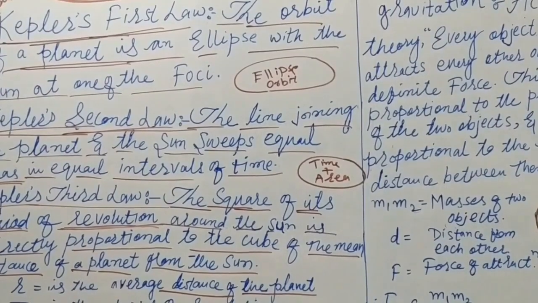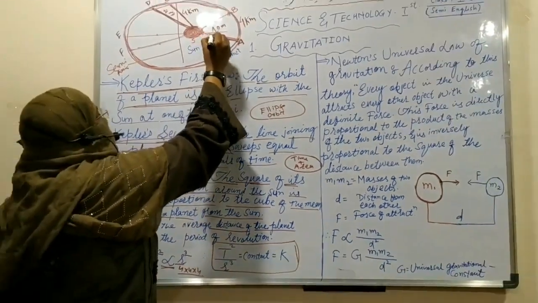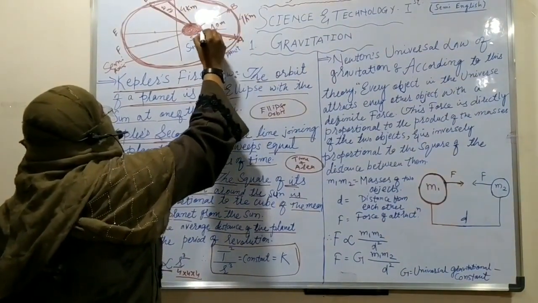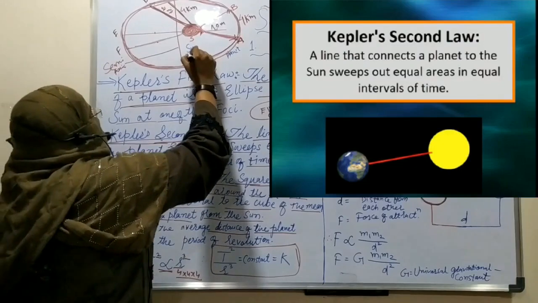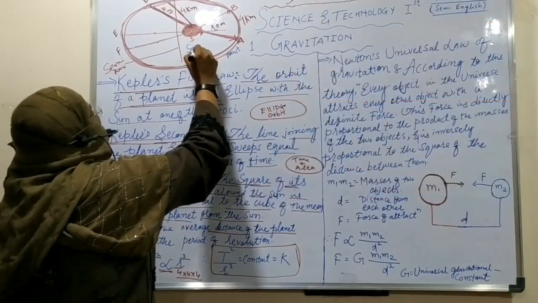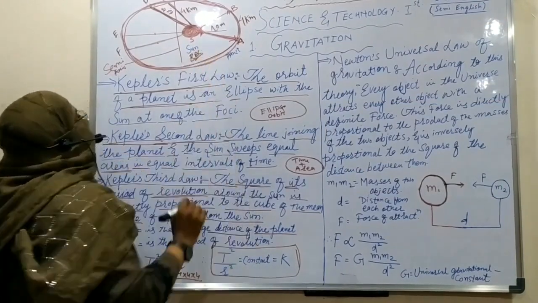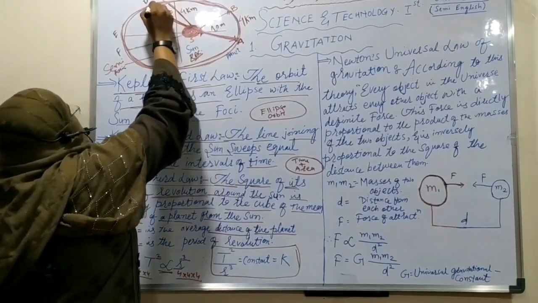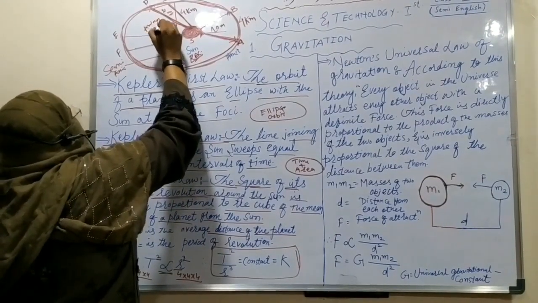So why is it so? The reason behind it is that when the planet is near the sun, the gravitational force or force of attraction will be higher as compared to when it is away from the sun.